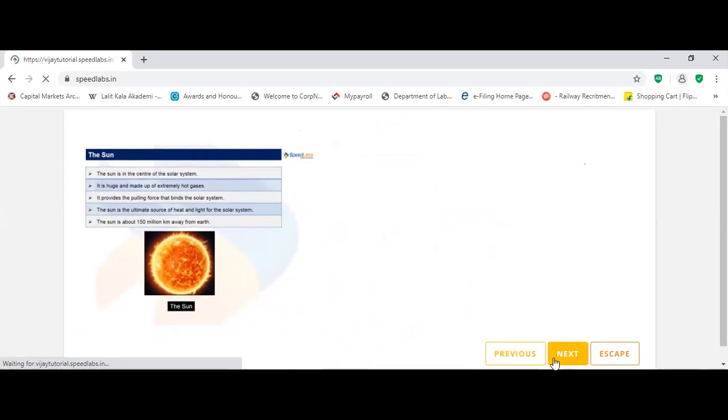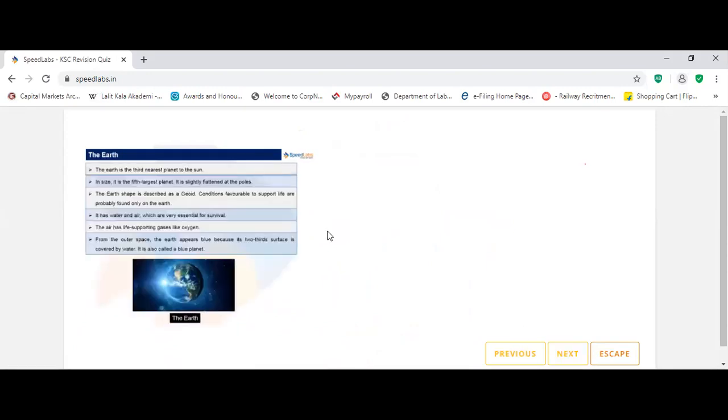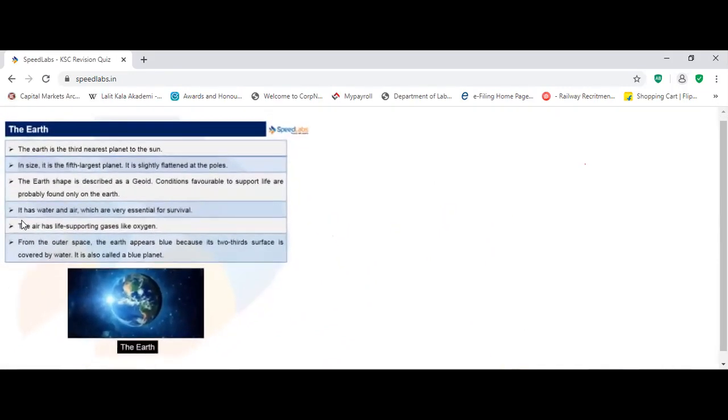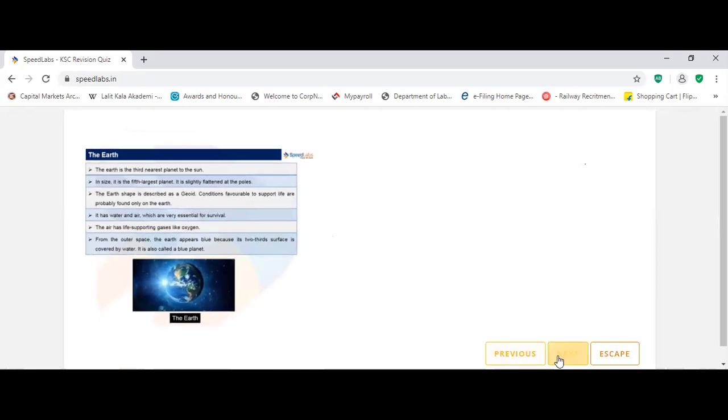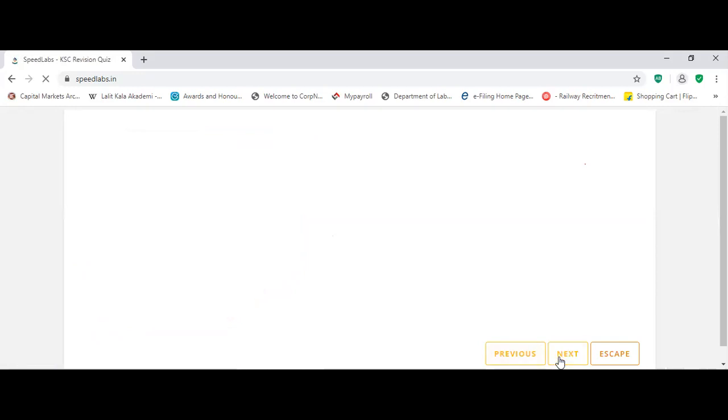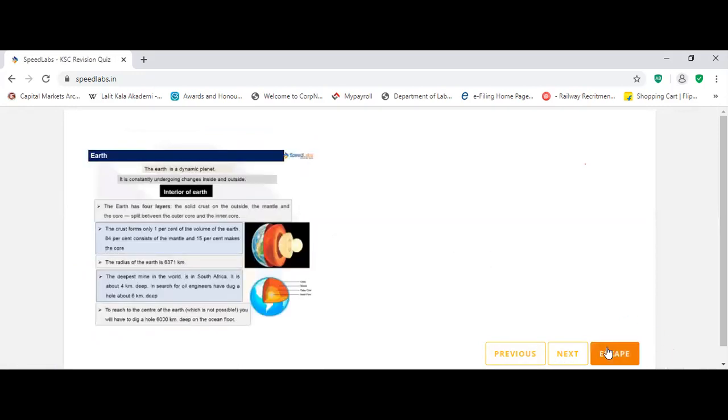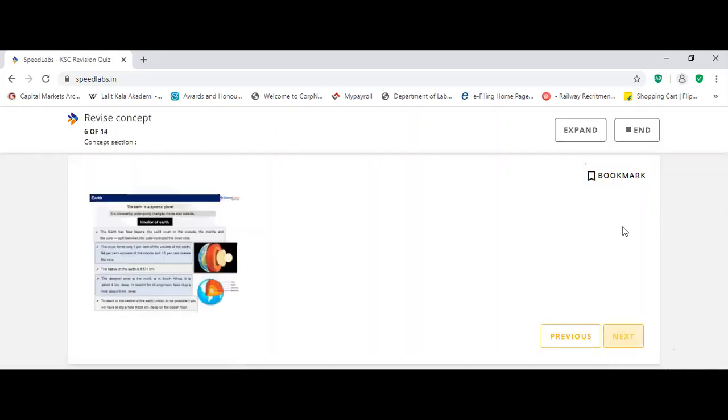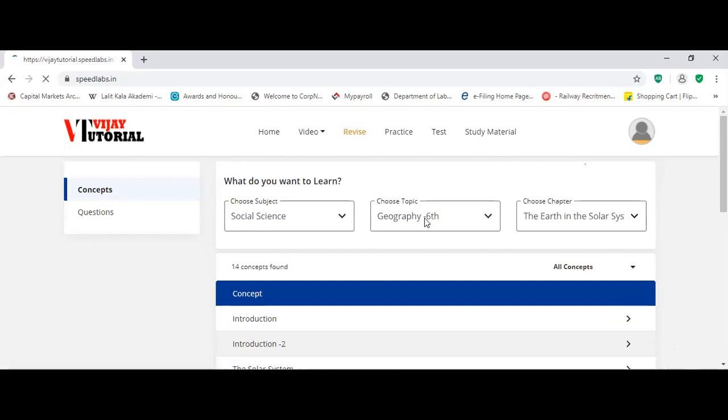You can learn the concepts; short notes are made in the form of PPT. Similarly, about the Earth: the Earth is the third nearest planet to the Sun, and other information related to the Earth is there. Once you want to escape, you can escape and end here.